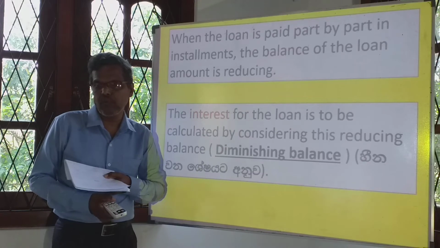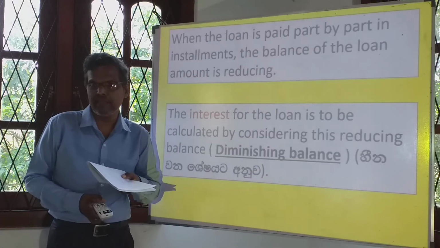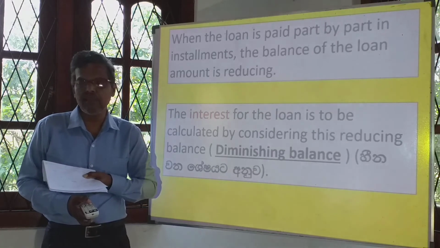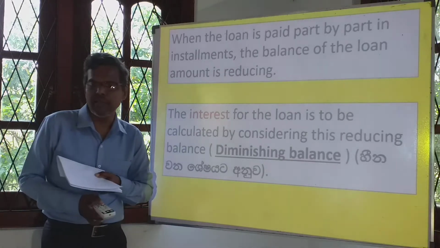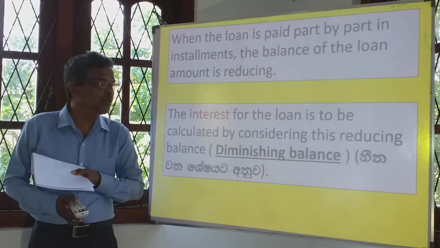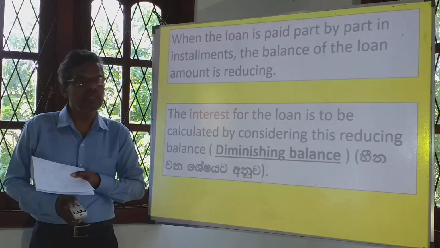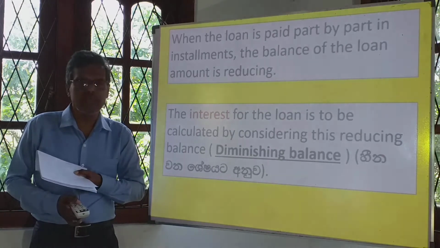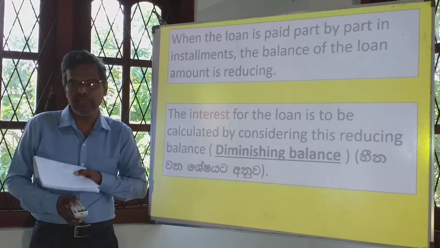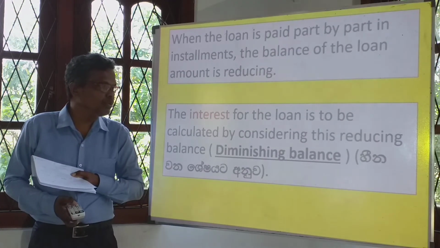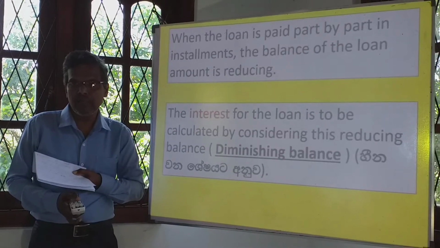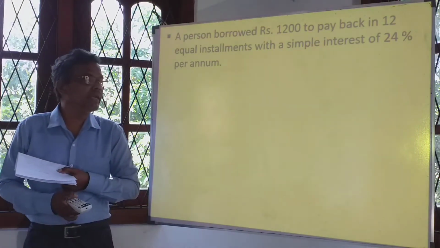The interest for loans is to be calculated by considering this reducing balance or diminishing balance. In Sinhala we say Heenavana Shesheta Anuva Poliya Devi. So when you take a loan to pay back in installments, the interest for the loan is calculated according to the reducing balance. What we have to learn about calculations in percentages is how to calculate the interest for the loan according to the reducing balance. We take an example.